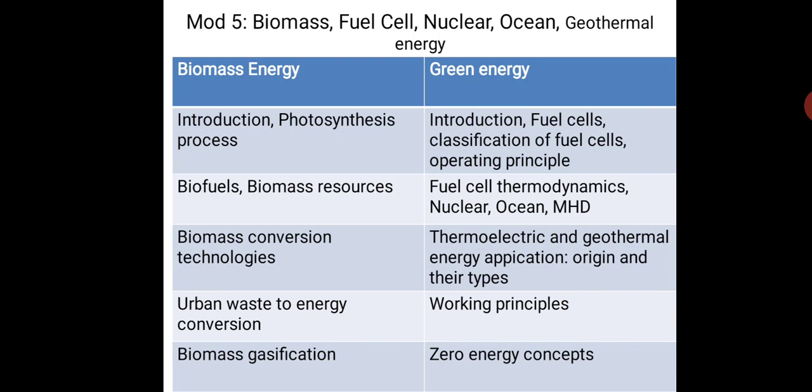Now we all know that energy production causes pollution, and the pollution is harmful. We have a lot of issues, basically respiration issues and other issues. So we now have to go for net zero. There is a concept of net zero buildings, which means the buildings are energy independent. They generate their own electricity by using solar photovoltaic panels on the rooftop, as well as generate hot water by using solar flat plate collectors or evacuated tube collectors. So these are the 5 modules of energy engineering. I think we will deal with these topics one by one. Okay. Thank you.